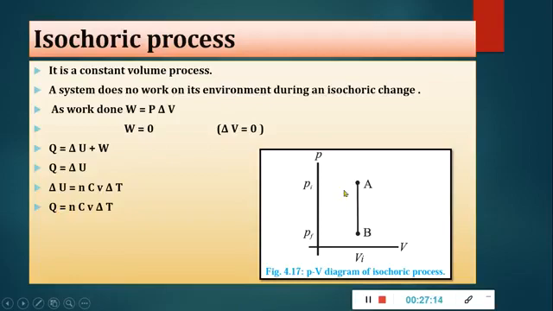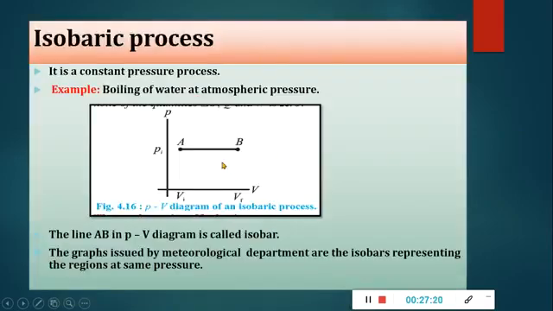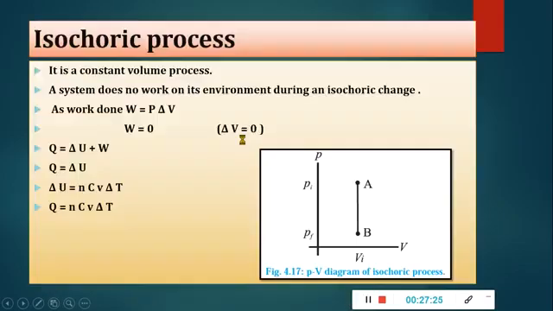Clear? In the isochoric process there will be a graph. This is the graph for the isochoric process, and here we'll get a line parallel to the pressure axis. There is no change in volume. It is at constant volume.